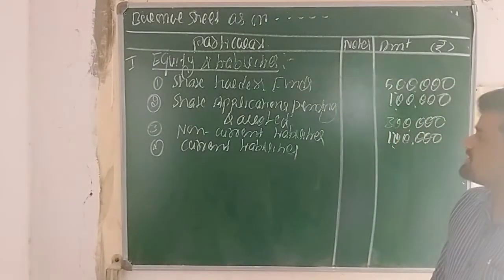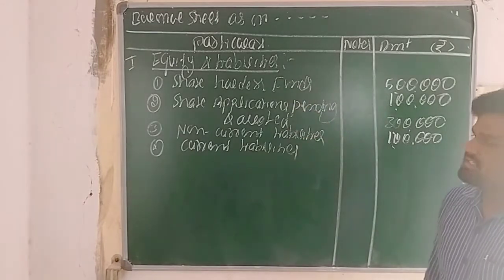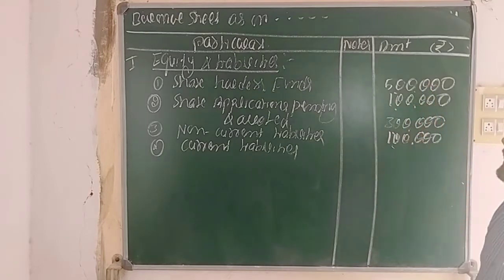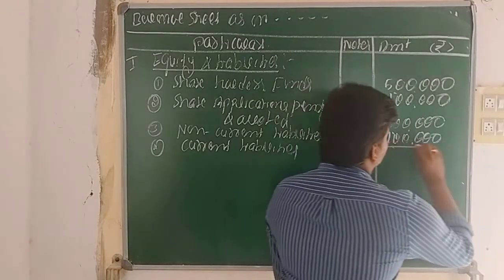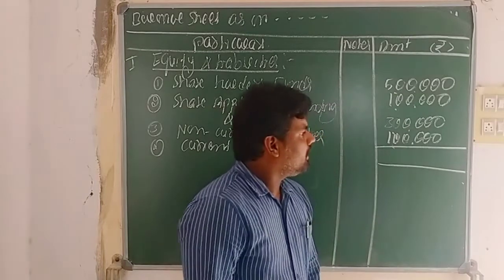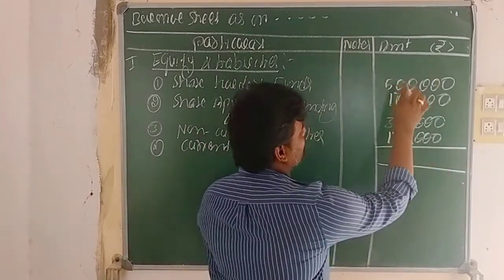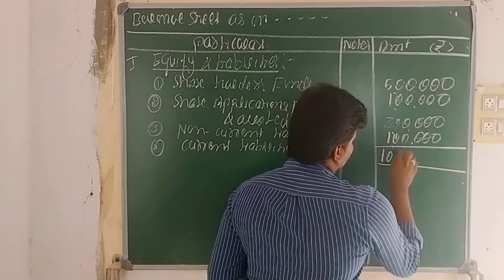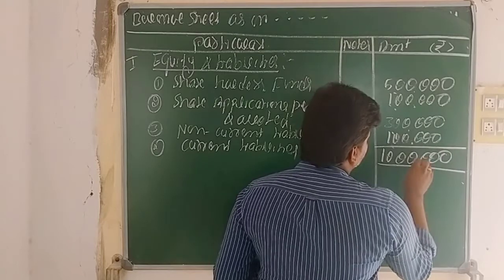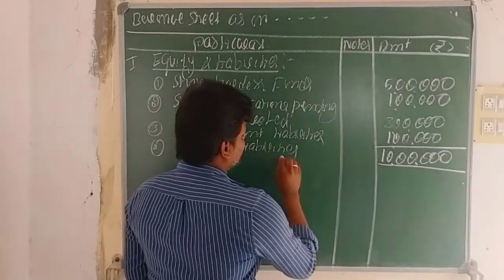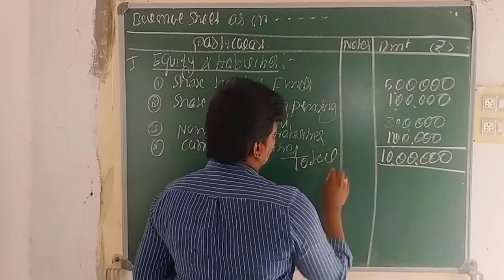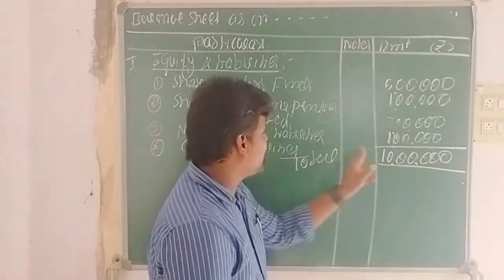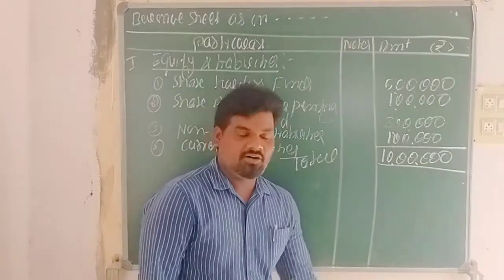Now we need to make the total balance: 5 lakhs plus 1 lakh plus 3 lakhs plus 1 lakh makes a total of 10 lakh rupees. This is the equity and liabilities in the business organization.